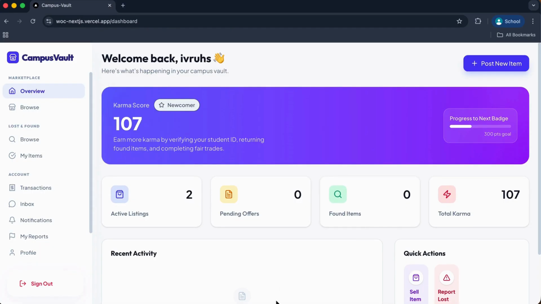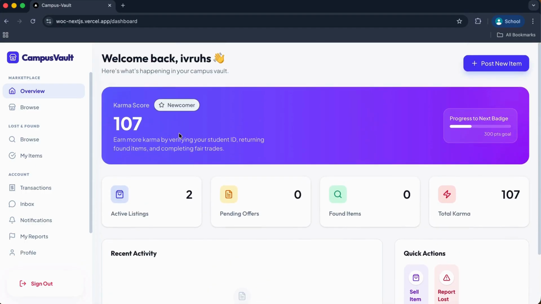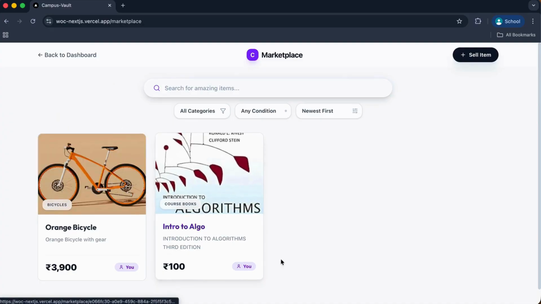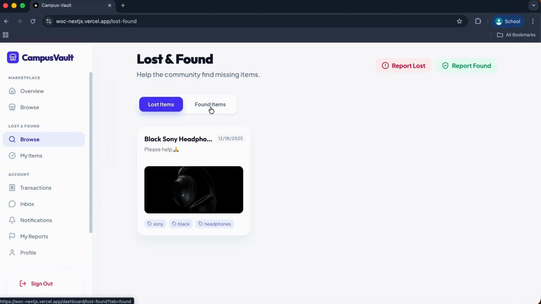Okay, now as you can see, here comes my karma score. The active listings are 2, along with pending offers, found items, and total karma. This is basically the dashboard. This is the marketplace where I can see all the items that are available for sale. Coming back to the dashboard, here is my browse place for lost and found, where I can see all the lost and found reports.